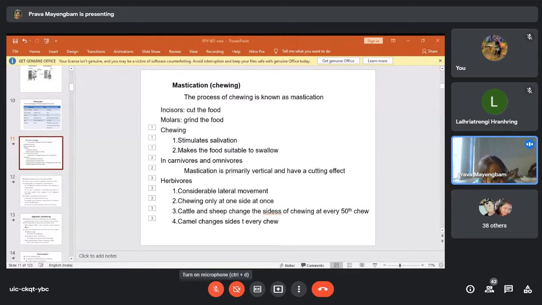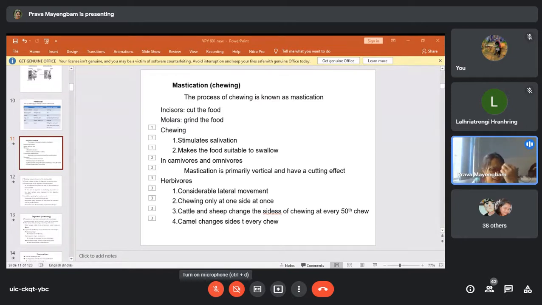And that will enable the easy swallow. Means the food after mixing with the saliva will be ready to swallow. Okay, so chewing helps in reducing the size of the food for easy digestion, and it also stimulates salivation. It mixes with the food, moistens the food, and enables the food to be swallowed. It will be made into a bolus and it will be swallowed.